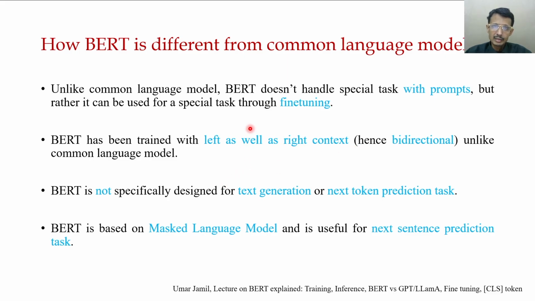It's very useful for analyzing a sentence. Another important property is that BERT uses the masked language model and is useful for the next sentence prediction task. In both cases this is very useful. So in this way, BERT is different from common language models.